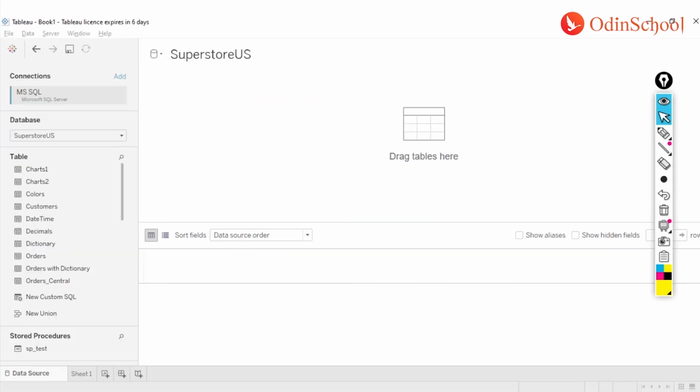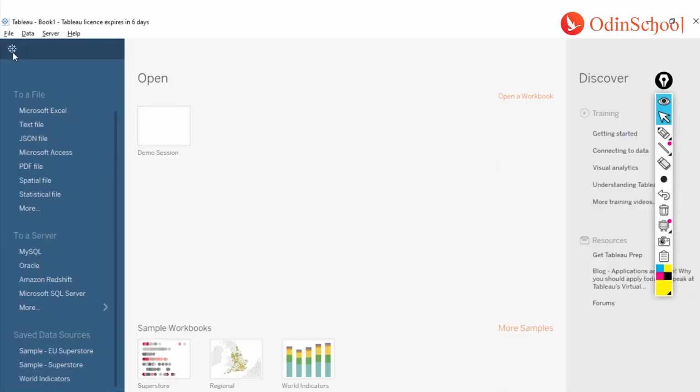So first, let me move to here. Even before we start with the joins, let's understand how you can connect to various data sources. Whenever we are connecting to any of Tableau's data sources, you are given a choice.